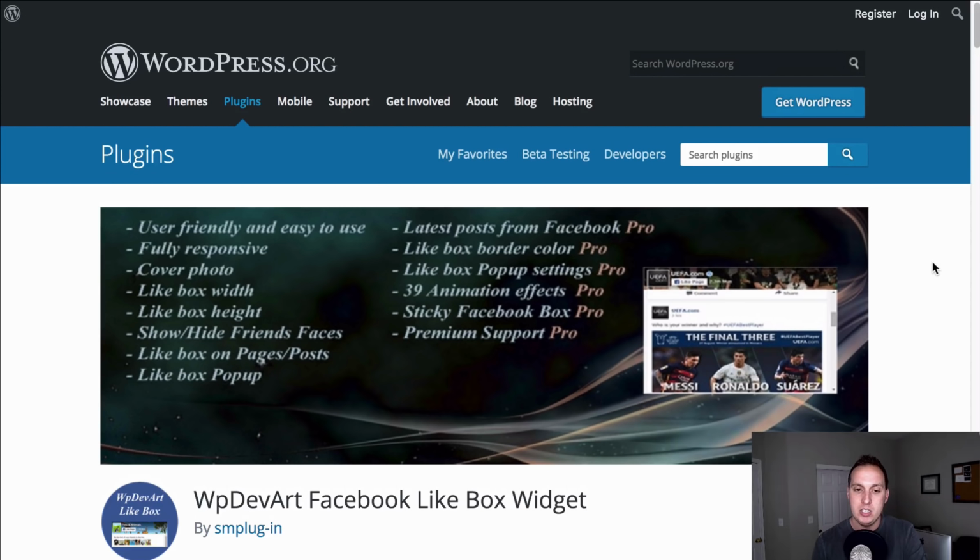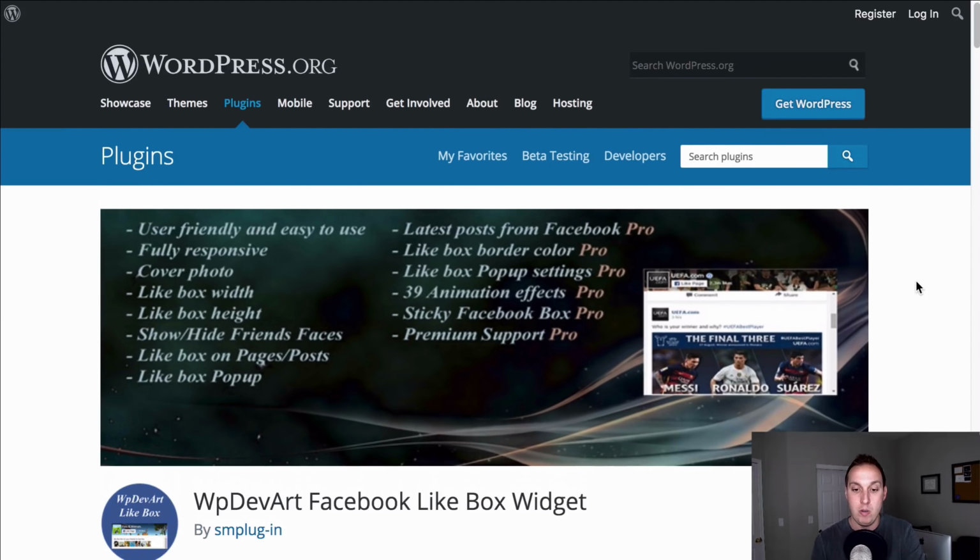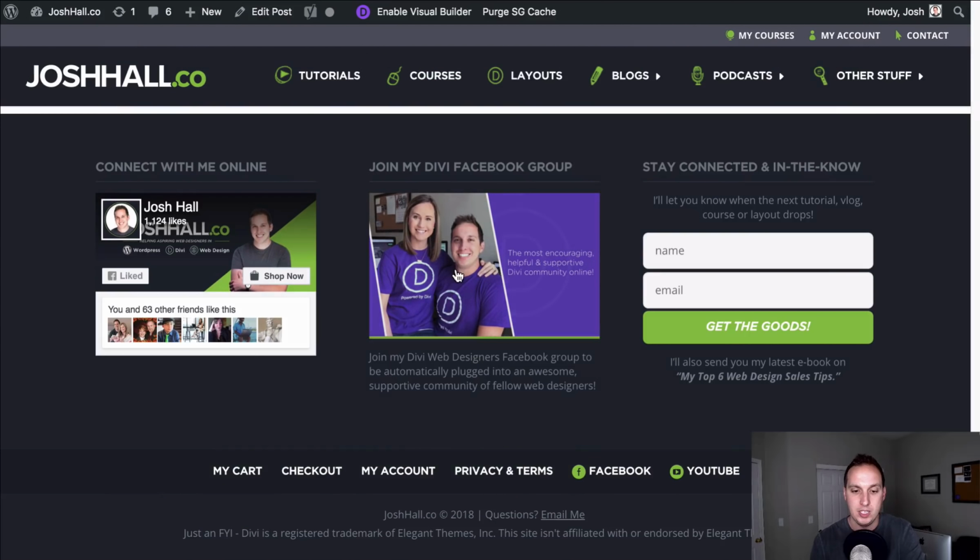One thing I like about this is it's been really user-friendly and really compatible for all my sites. I used a couple of different ones previously, but those seem to not work well with a lot of the other tools that I was using. This one I've been using for a long time, been very easy to work with, and it's worked well with all my other tools. So if you want to have a little Facebook like box, I'll let you dive in to play around with the settings, but it's really easy to use, really easy to set up, and it's really going to help your customer engagement on all of your WordPress websites as well.